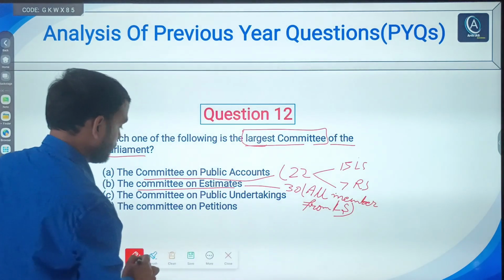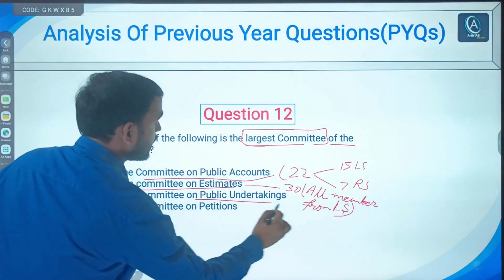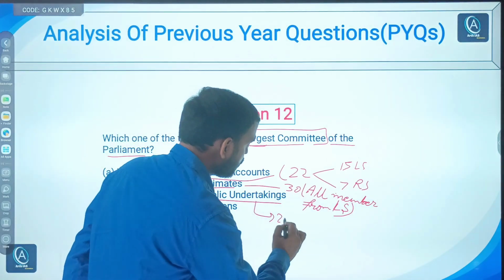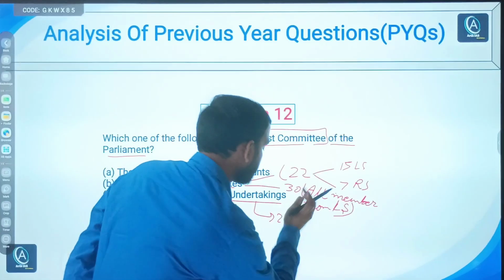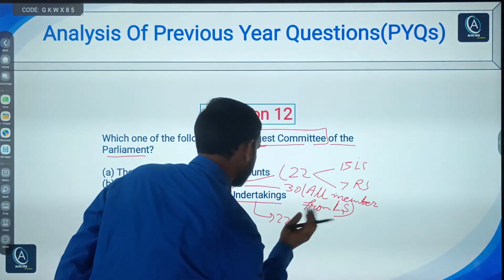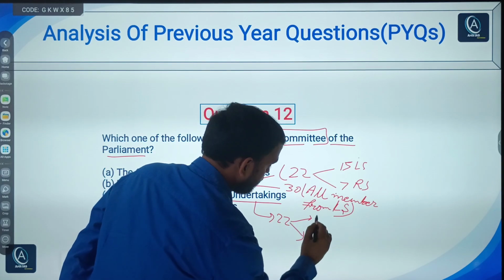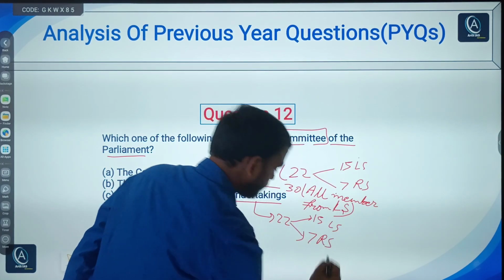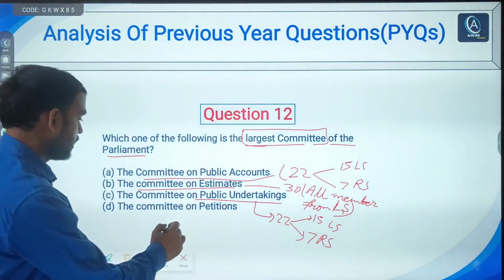Third, the committee on public undertakings also has 22 members, 15 from Lok Sabha and 7 from Rajya Sabha.